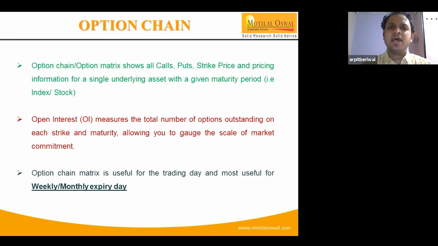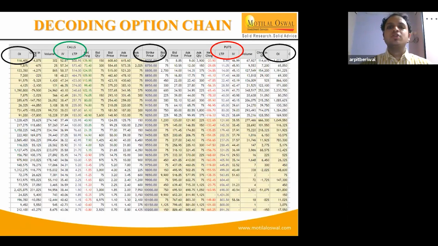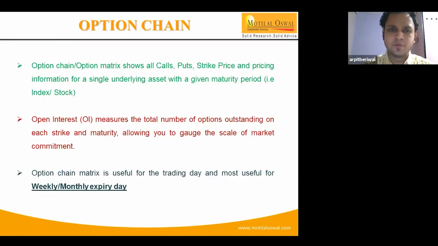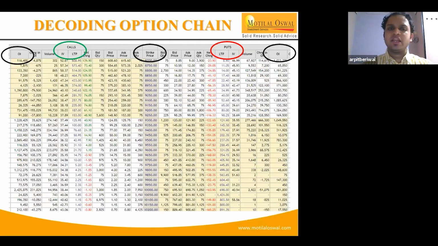So now going ahead with the next part, first starting with what is a basic option chain. As you're all aware, I'll just show you the image before talking about the option chain. So this is the Nifty option chain, and we'll be discussing each and every part of it in detail. Starting with, what is an option chain? An option chain is nothing but the option matrix, another name for it. It shows the call side on the left hand side, and on the right hand side there's the put side.